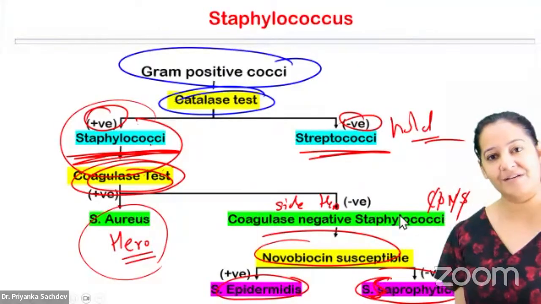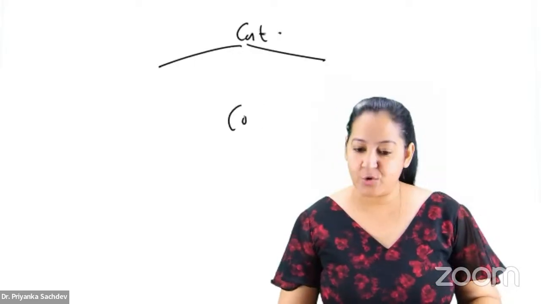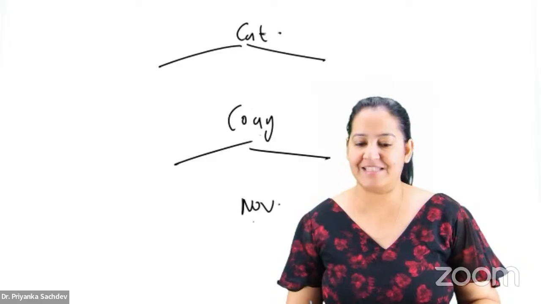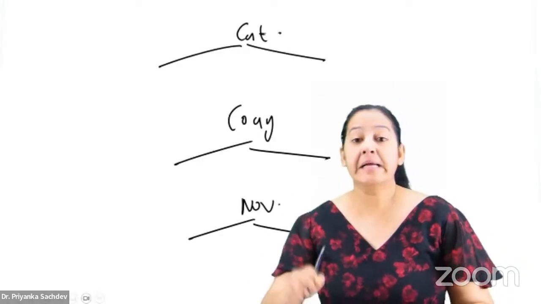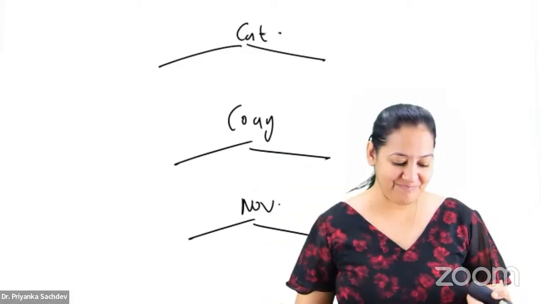How many of you got it? Give me a thumbs up. So let me ask you 3 questions, 3 answers. First, the catalase test differentiates what from what? Second, the coagulase test differentiates what from what? And third, the novobiocin susceptibility test differentiates what from what? Okay, let's start.